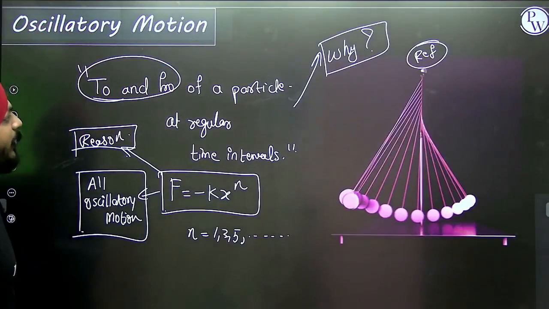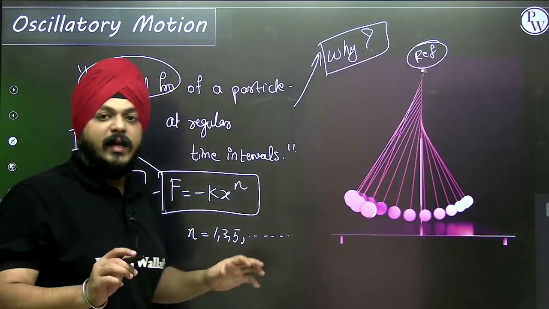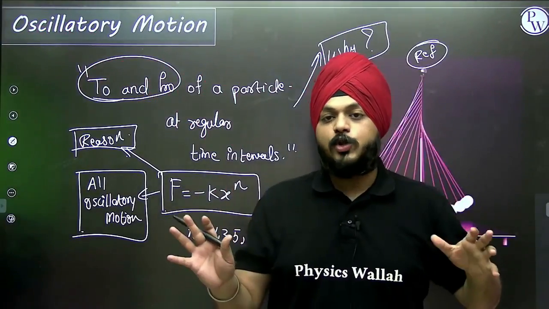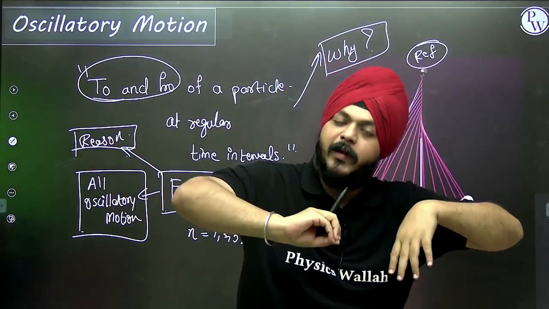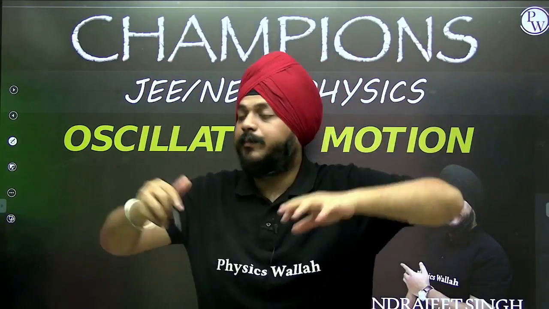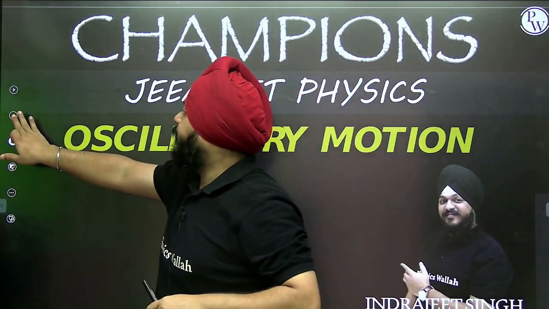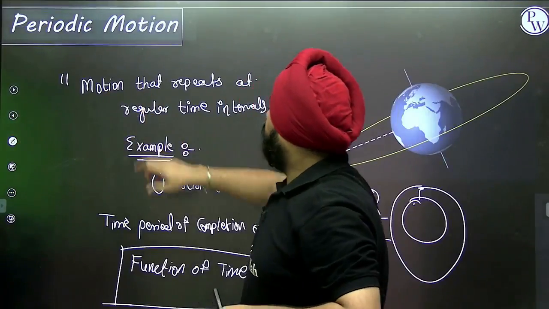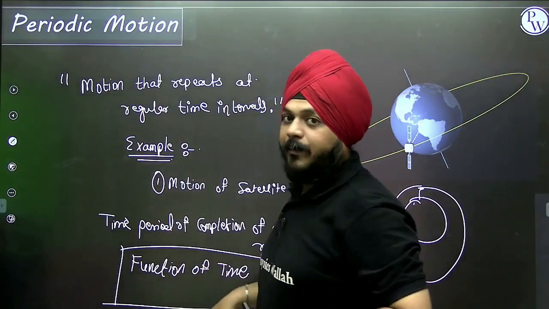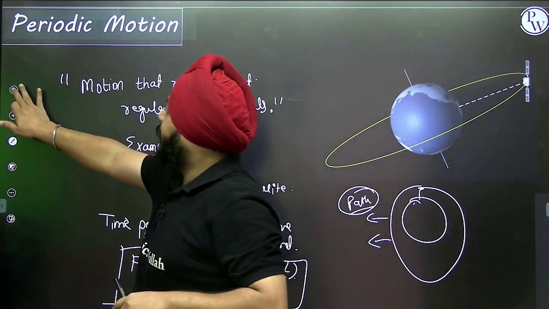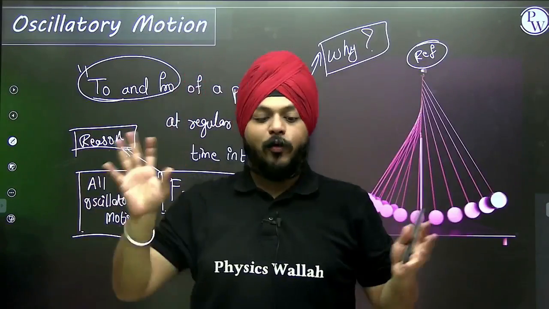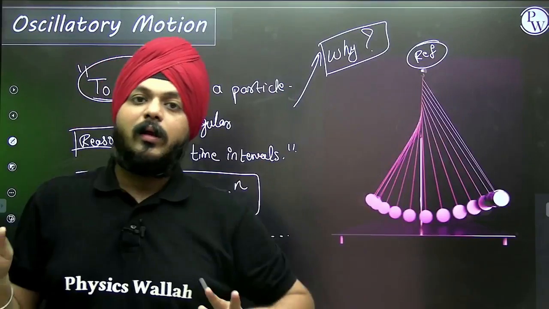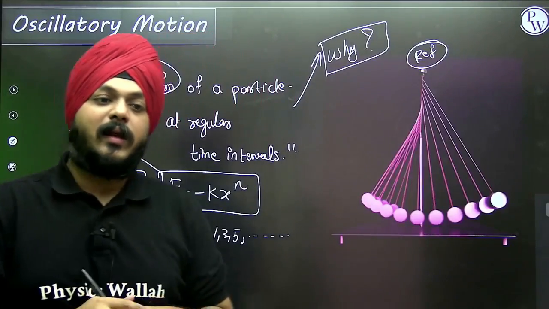As I said in the previous case, periodic motion is a special category, so the equation of periodic motion completely depends on time. It is a function of time. Similarly, if a particle follows to and fro, it is okay, but what is the equation?